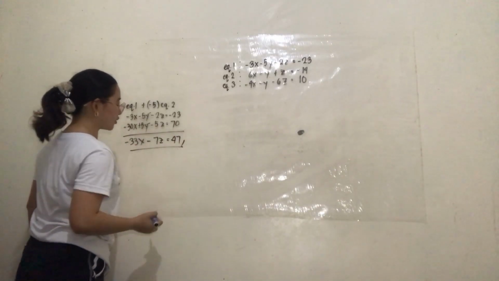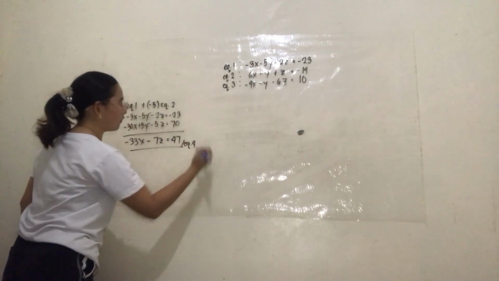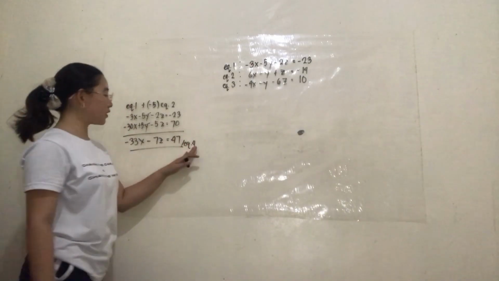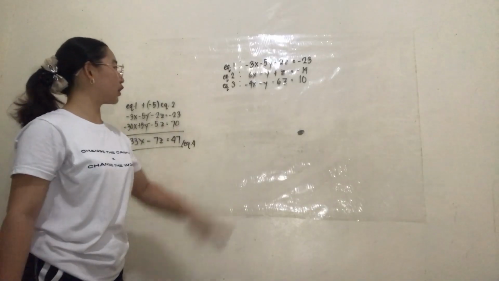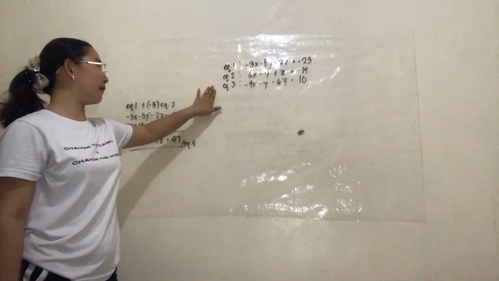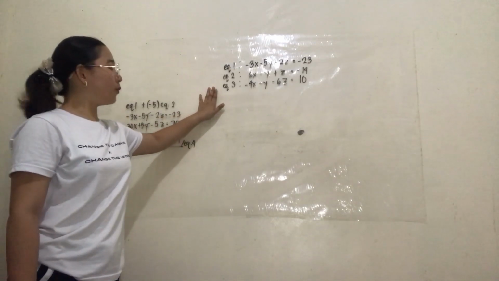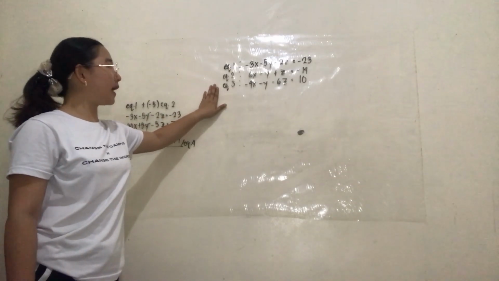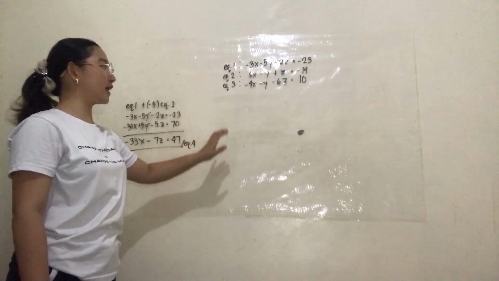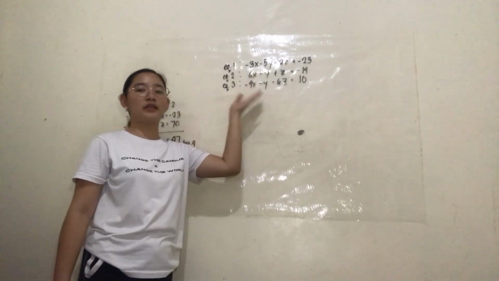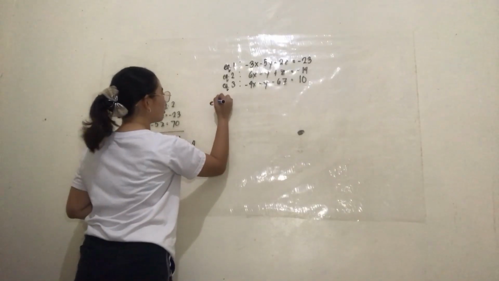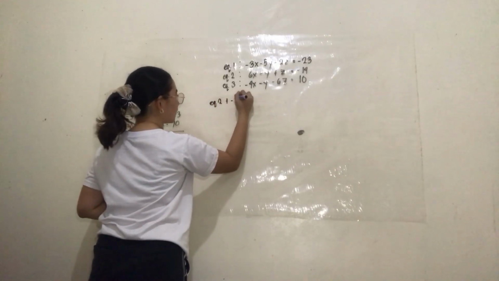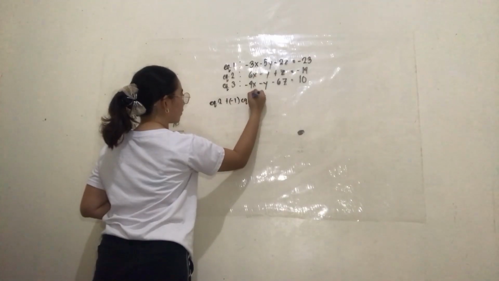So this equation is equation 4. Now we're going to find equation 5 by combining equation 2 and equation 3. In this case, we can multiply equation 3 by negative 1 so that we can also eliminate the value of y. So we have equation 2 plus negative 1 multiplied by equation 3.